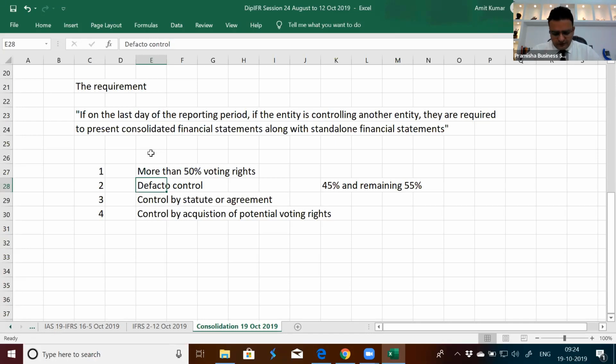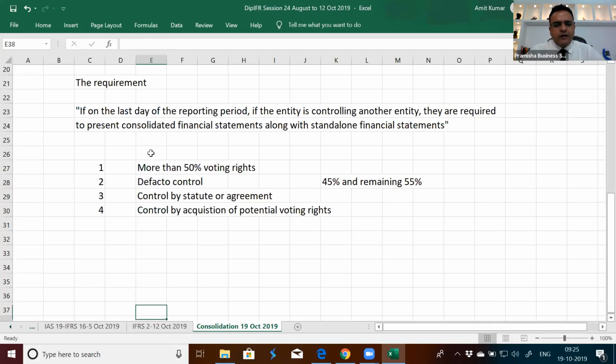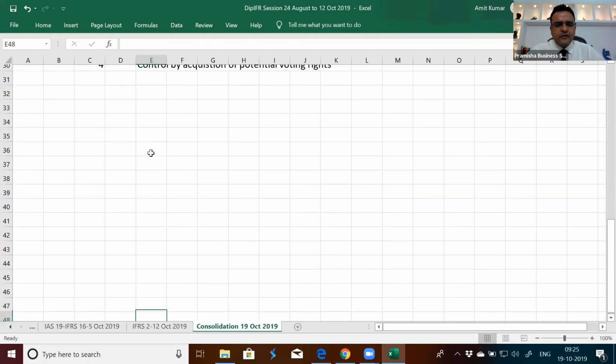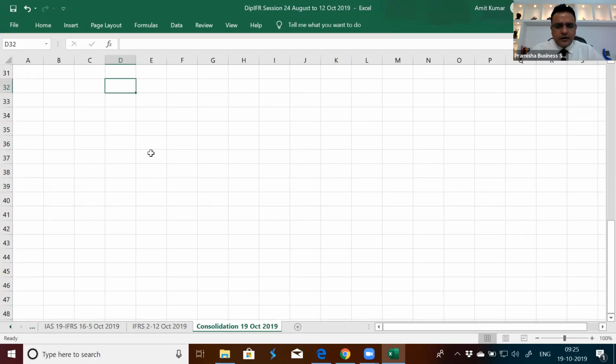This was a loophole which was being used by entities, that they were not investing beyond 50%. They were investing only 49% in the entities. It happened in most of the Gulf states that the king owned 51% and the other entities were owning only 49%. They were able to avoid consolidation simply because they were owning 49%. But in IFRS, control means the power to direct financial and operating policy decisions.